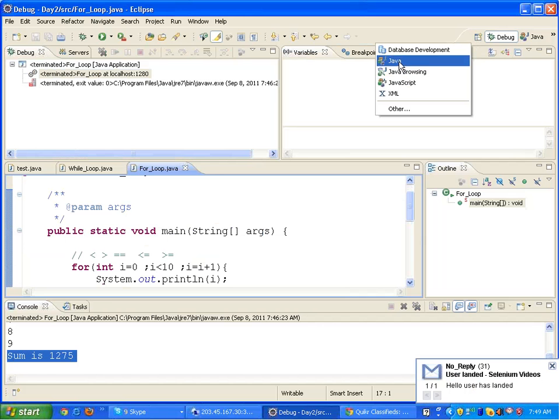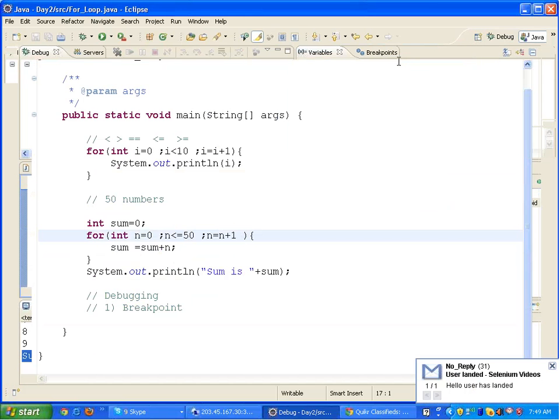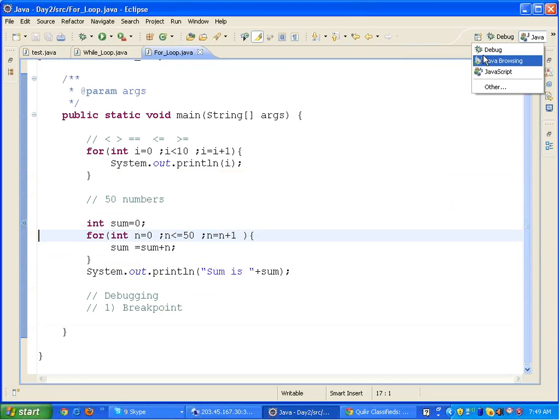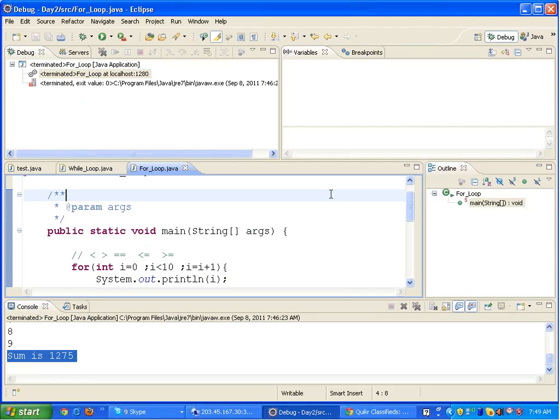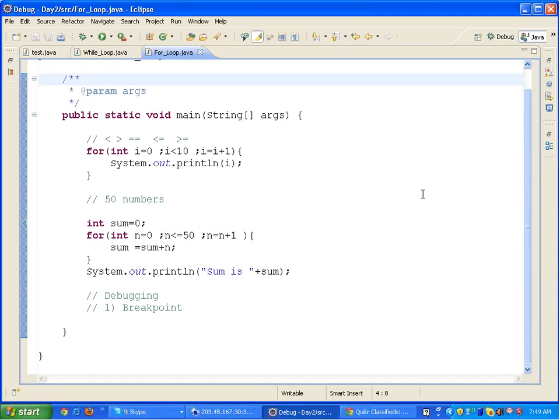Generally we work in the Java perspective while working with Selenium. Right? This is the Java perspective and this is the debug perspective. So these are the two basic perspectives in which we will be running our programs in Selenium. When we face problems in Selenium, we go to the debug perspective, we debug the program, we put the breakpoints to see where actually the script is failing, whether it is because of the application or it is because of our human error. Fine, it's very helpful in development of the script.